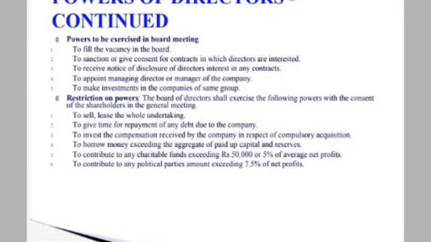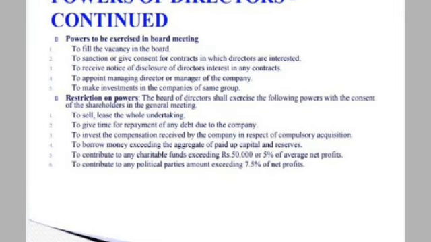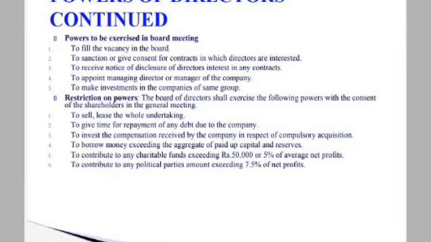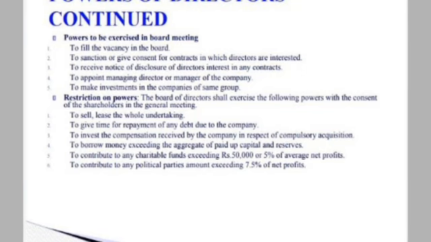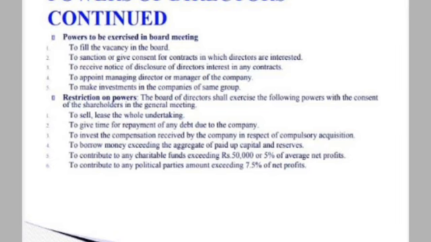Next one is the restriction on powers. Restriction on powers means the directors can exercise certain powers only with the approval of the shareholders in the general meeting. The following were the things. Number 1 is to sell or lease the whole of the undertaking.